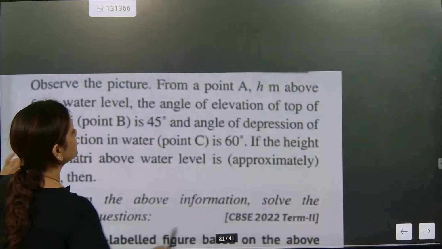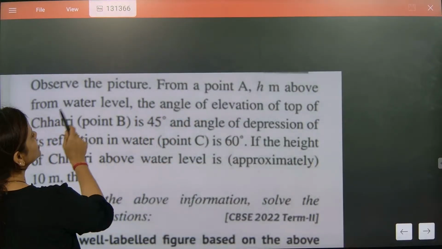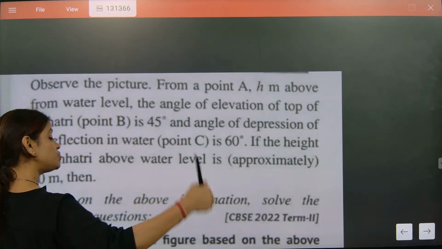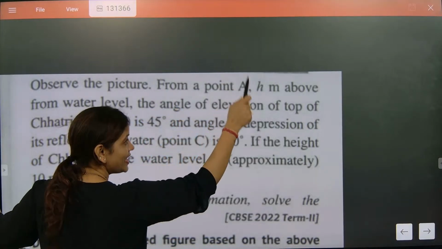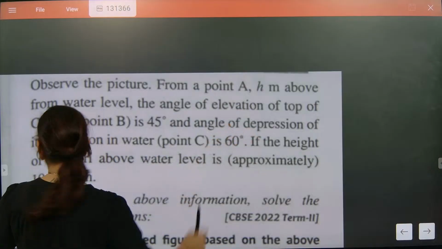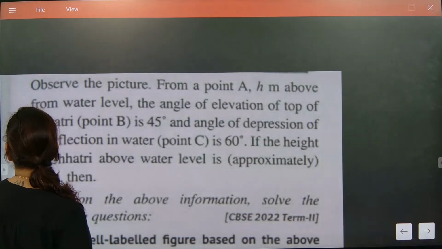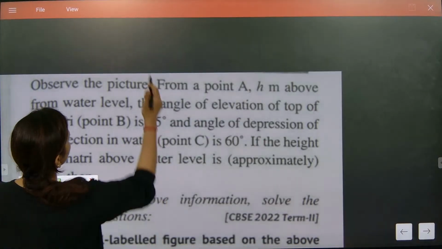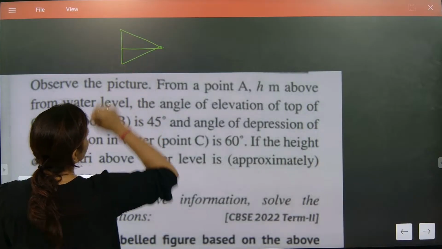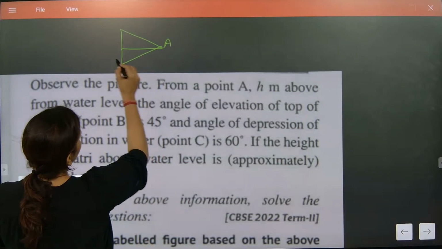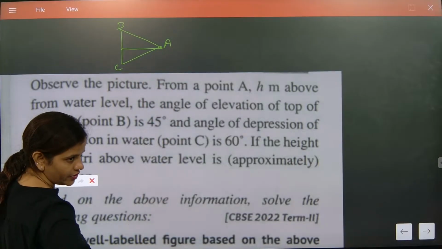See, what they're telling: H meter, observe the picture from a point A, H meter above the water level. First I will crack the words, after that we will see. I'm just drawing this part as an understanding. First our drawing was like this. It was A, it was C, and it was B. Now we are going to crack all the words they have given.